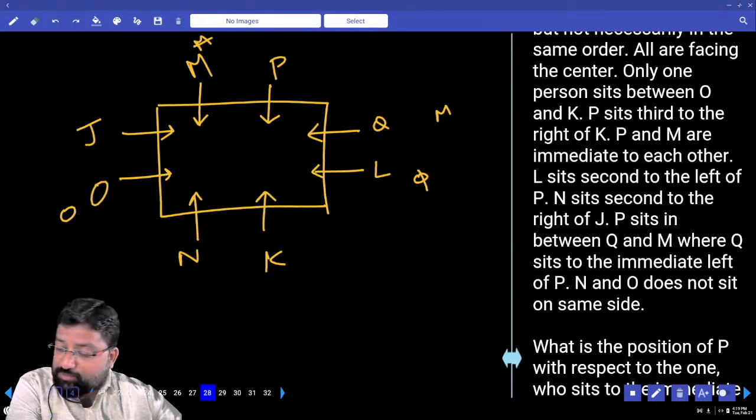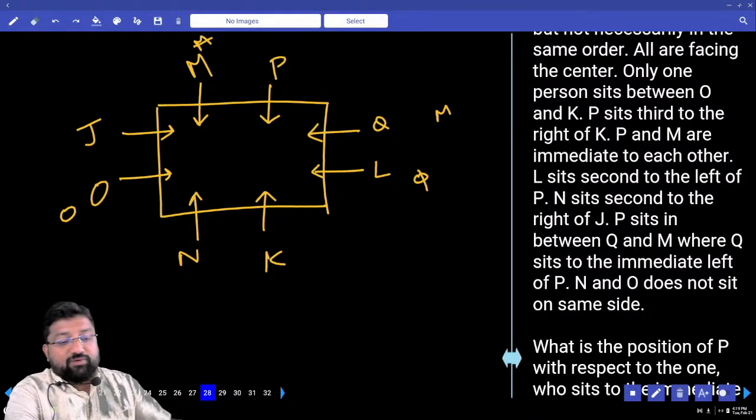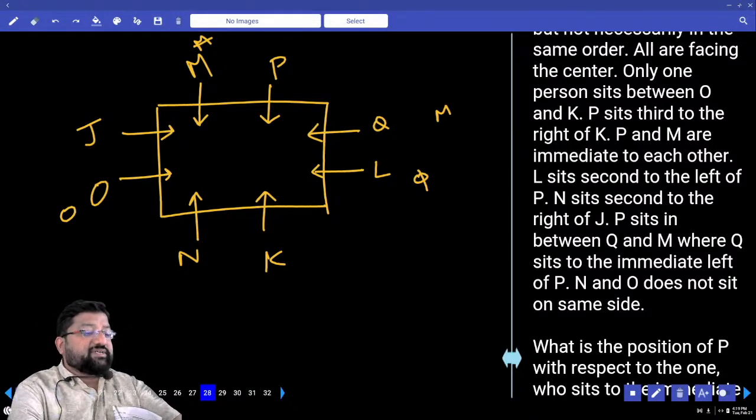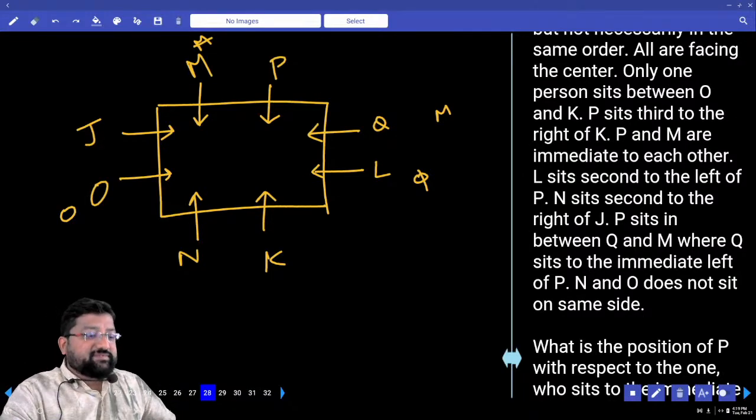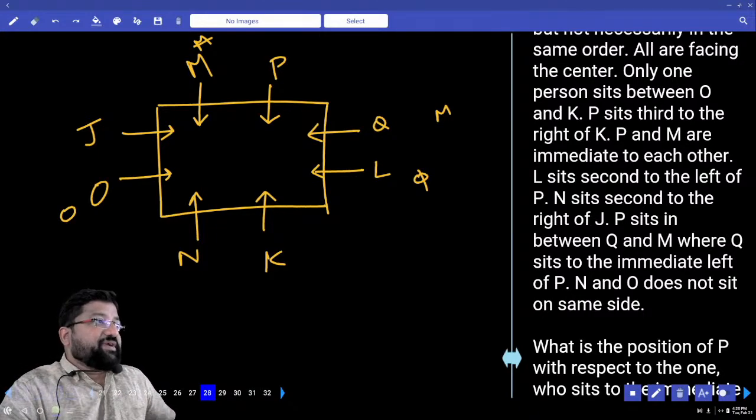N and O do not sit on the same side. What did he say? N and O do not sit on the same side. Are N and O sitting on the same side or different sides? Different.